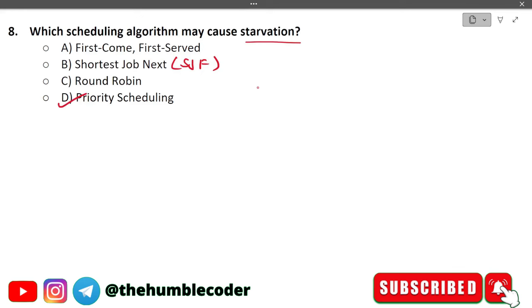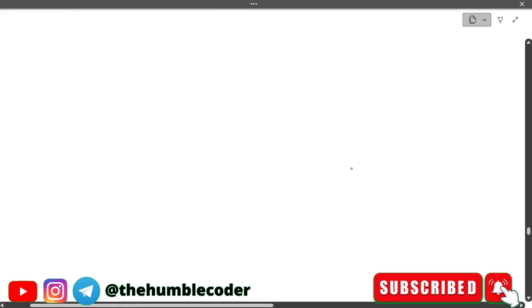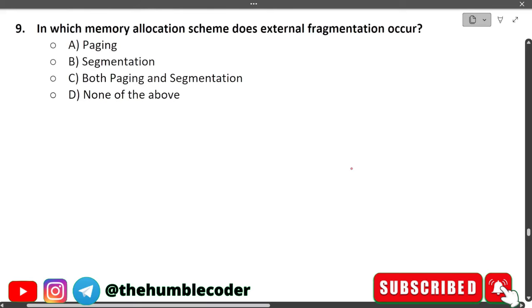Basically, the priority scheduling algorithm gives priority to the high priority tasks, so the low priority tasks wait and wait, sometimes indefinitely, because higher priority processes keep on arriving. Because of this, the lower priority ones suffer starvation, not that they die as such, but since they have to wait and wait, it is called a starvation condition.